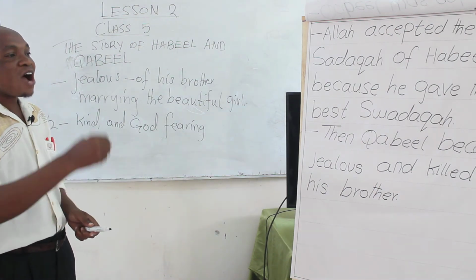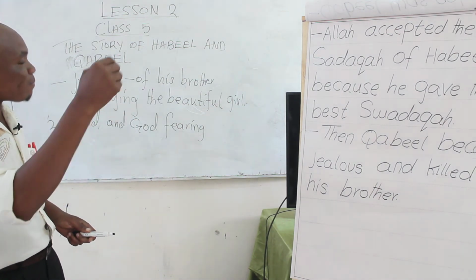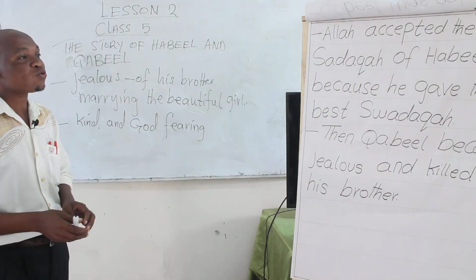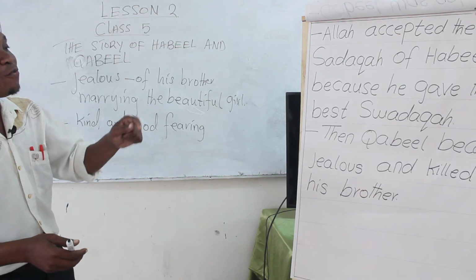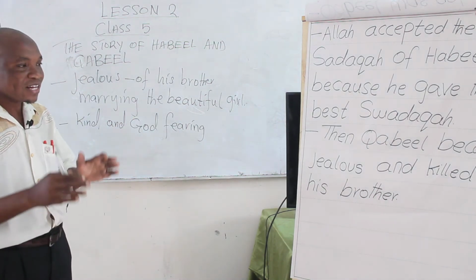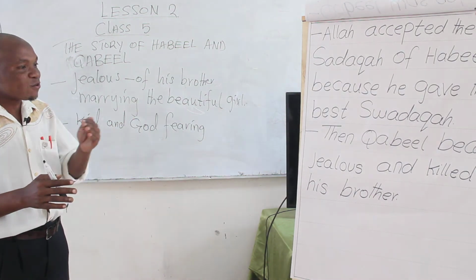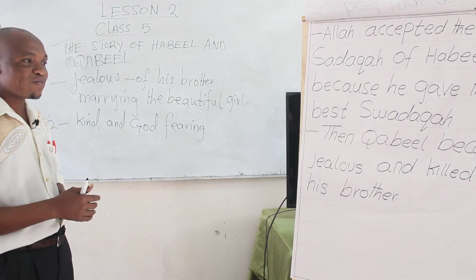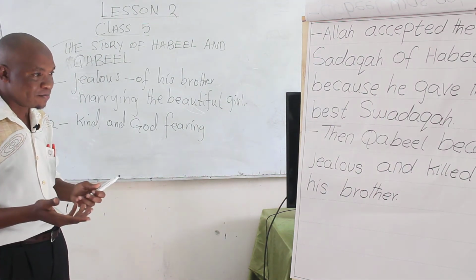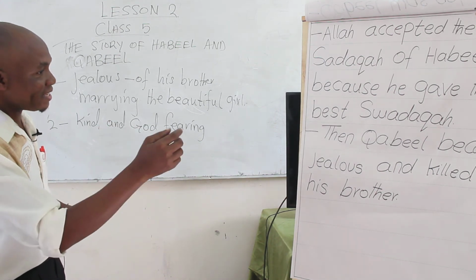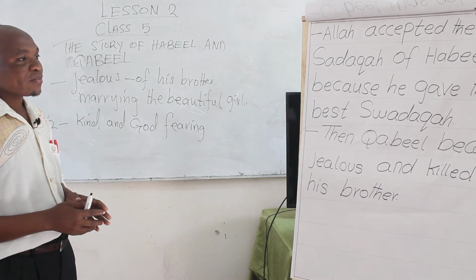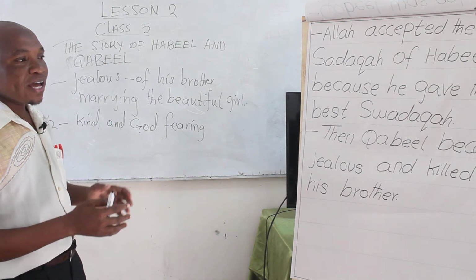After some months, some time, Qabil found a good place where he could kill his brother, a place that should not be in front of his parents. That is what he did. After finding the place, he got hold of his brother, and although the brother pleaded with him, he ended up killing him. After killing his brother, he became a loser.